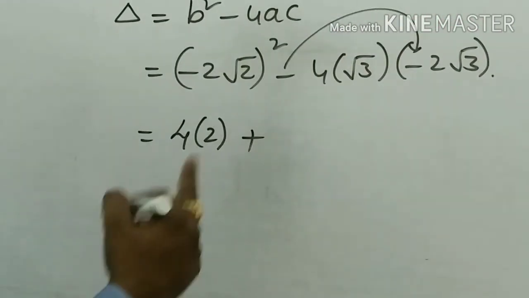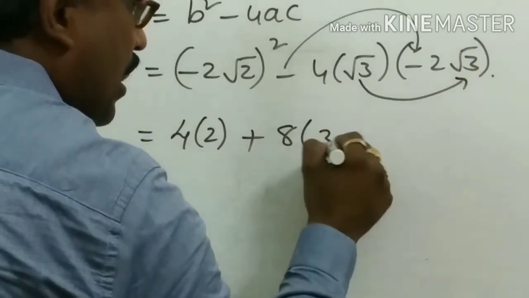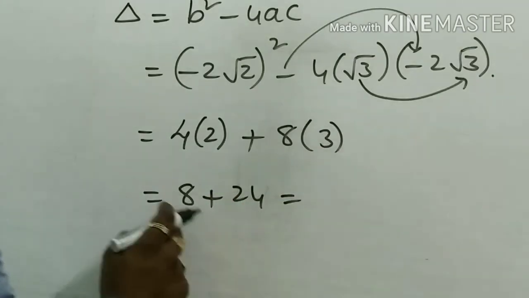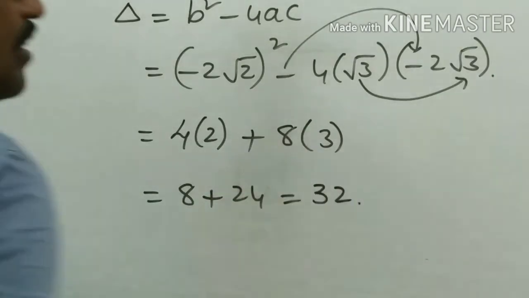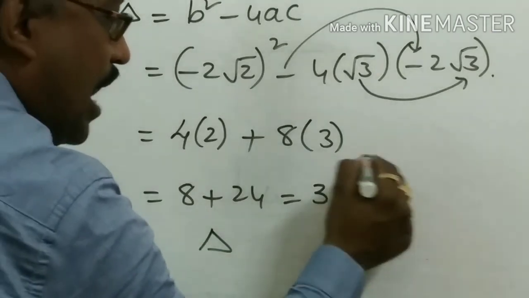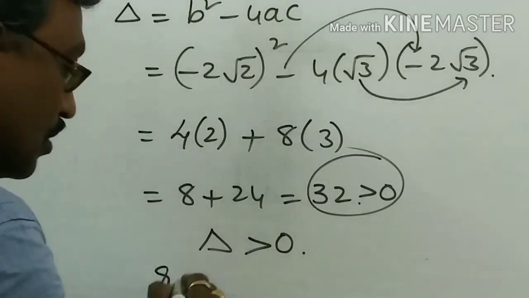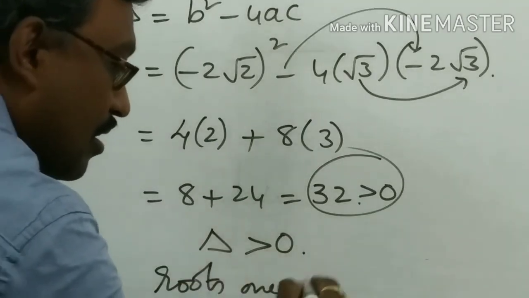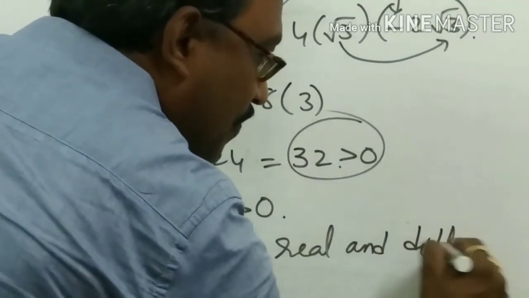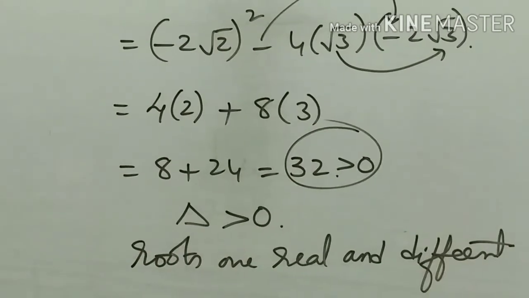Numbers to numbers, irrational to irrational. 4 twos are 8. Root 3 into root 3 is 3. 4 twos are 8 plus 24. 24 plus 8 is 32. So here the delta value is 32, which is greater than 0. So delta is greater than 0, and the roots are real and distinct, or different.